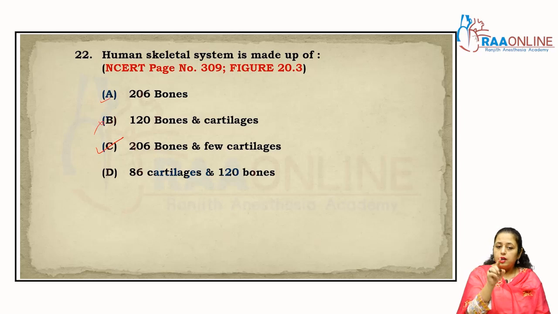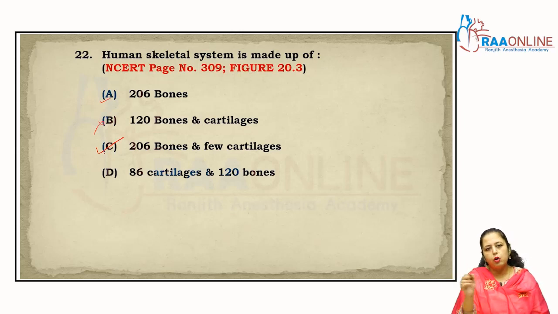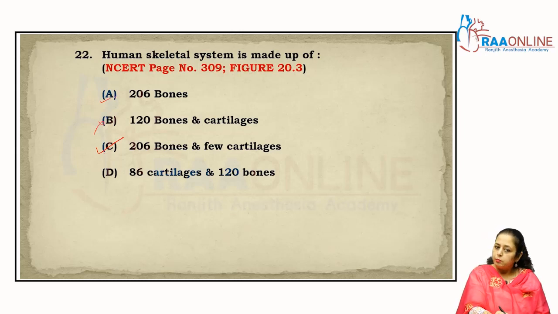See here, if I just read that first option and do not read all the options, what will happen? My question gets wrong, right? So you have to read all the options carefully. Sometimes the more appropriate answer is given in another option also. So first you have to learn to read all the options carefully.